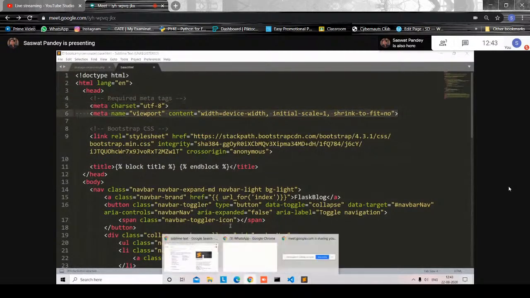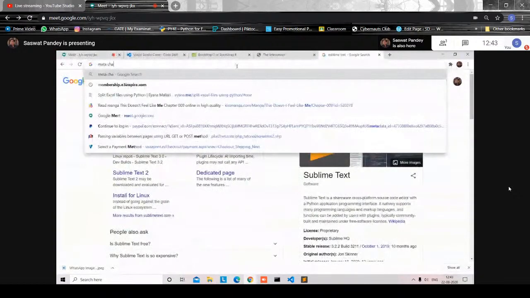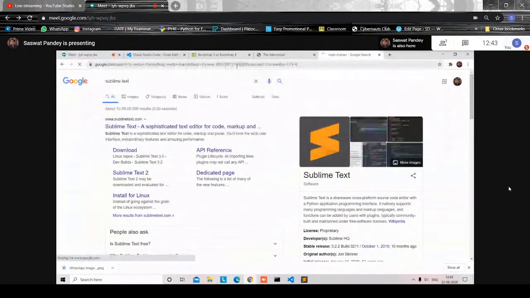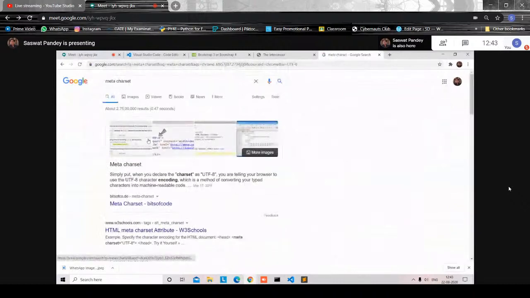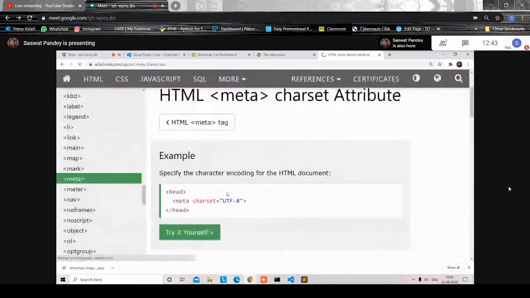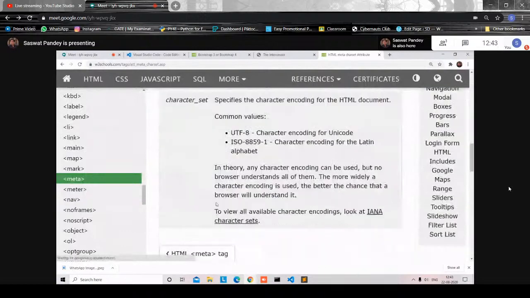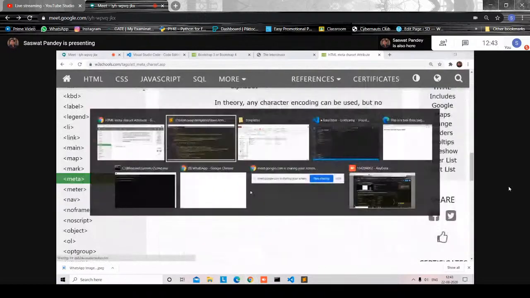So if you go to Google and just type meta charset, you'll get this thing to copy directly from here, from W3Schools as well. You'll get meta charset UTF-8.